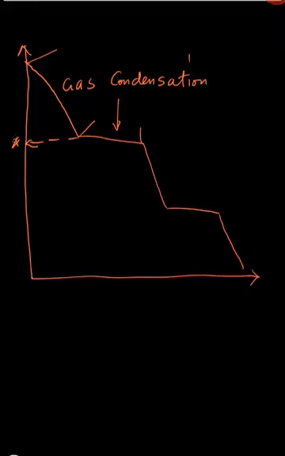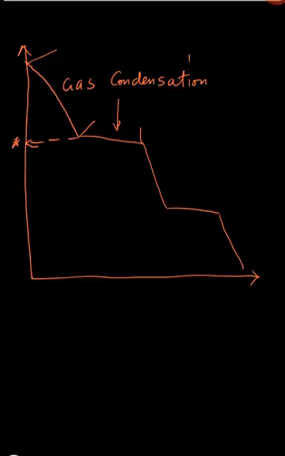Remember, the dew point is simply the temperature at which a gas condenses, or the temperature at which the gas changes its state from being a gas to being a liquid. So that will be our dew point.